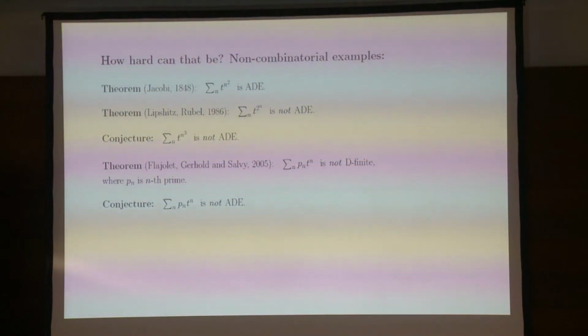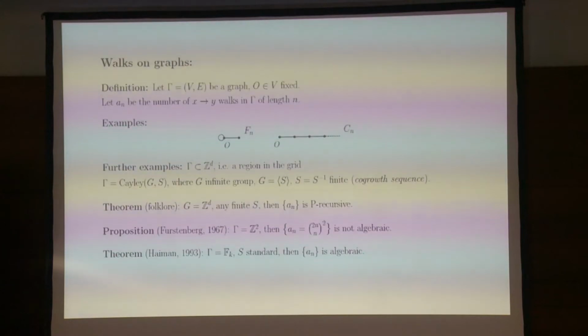So luckily, this is not particularly combinatorial, and I'm just going to move to one class of sequences that I particularly like, and those are walks in graphs. So what we're going to do is fix a graph and fix a vertex and consider the number of walks in this graph of length n.